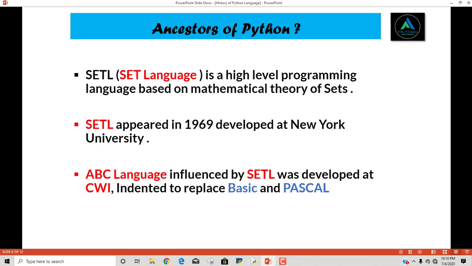After that, the ABC language came into the field, influenced by SETL, and was developed at CWI, Centrum Wiskunde en Informatica. The reason behind the ABC language was to replace BASIC and Pascal. BASIC and Pascal are also programming languages of the time, and ABC was developed in order to replace these languages, because there are some drawbacks in them, and ABC was developed with the addition of those features.